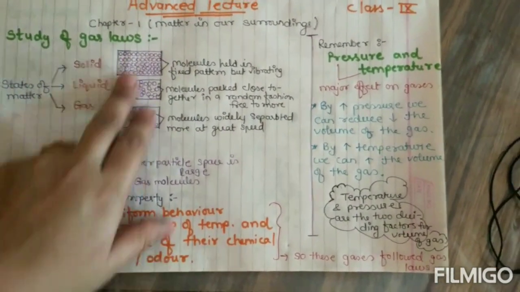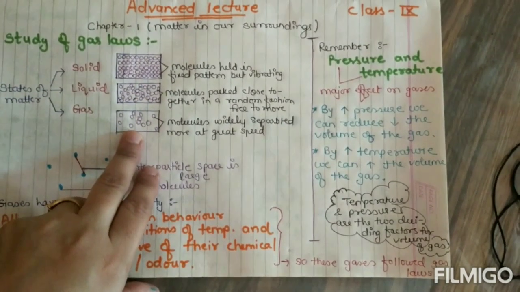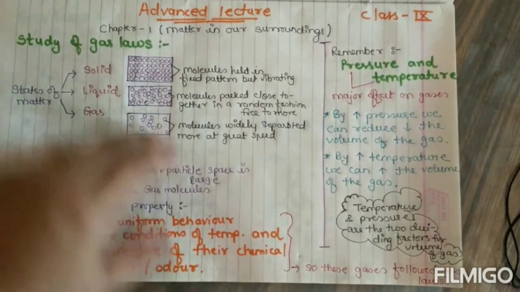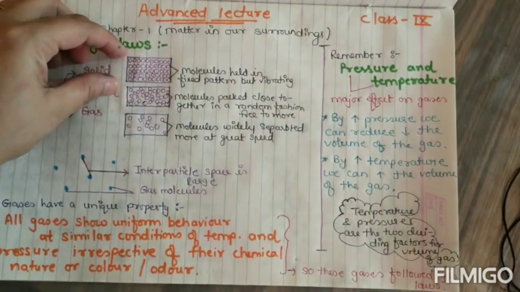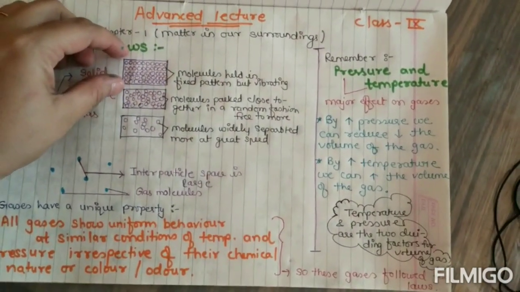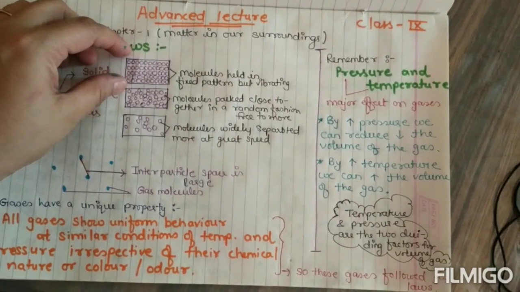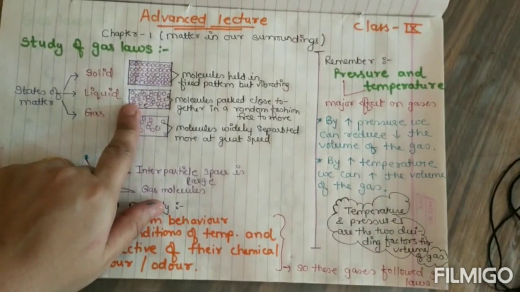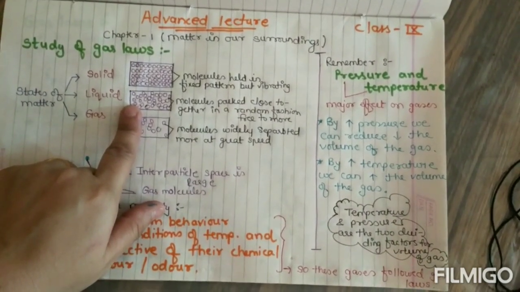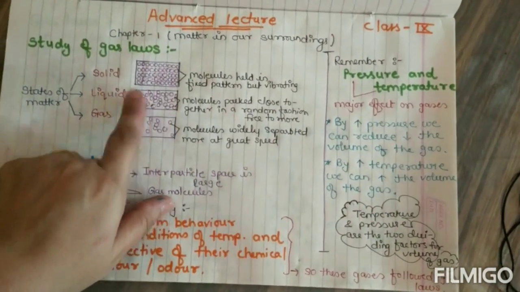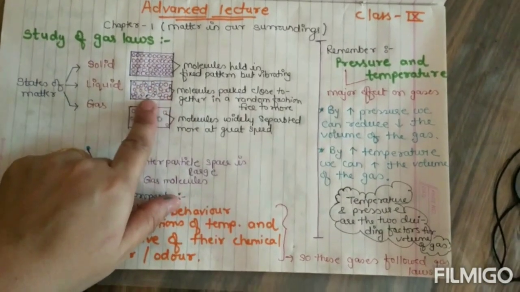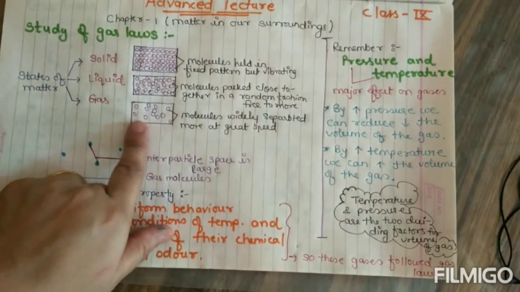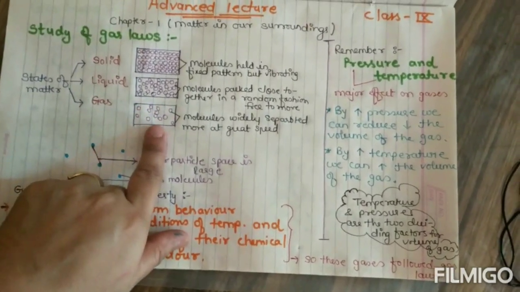If we see the arrangement of the molecules in the solid, liquid and gas, we can see that in the case of solid they have a fixed pattern but they are vibrating. But in liquid they are packed close together but in random motion, and they are allowed to move here and there. And in case of gas, they are widely spread and they are moving at a greater speed.